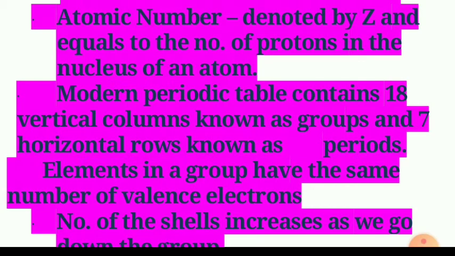Thus, the modern periodic table takes care of three limitations of Mendeleev's periodic table. The anomalous position of hydrogen can be discussed after we see the basis on which the position of an element in the modern periodic table depends.